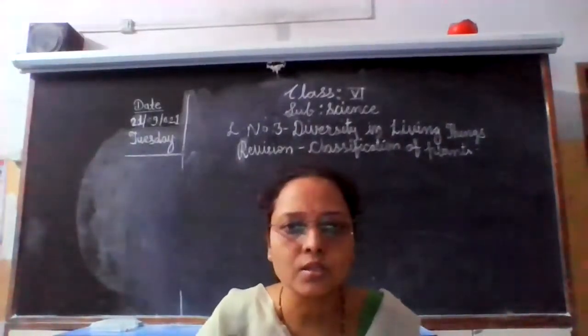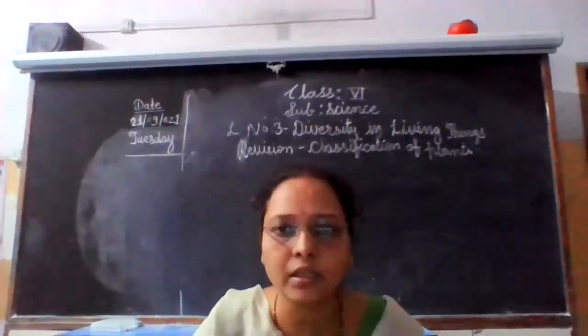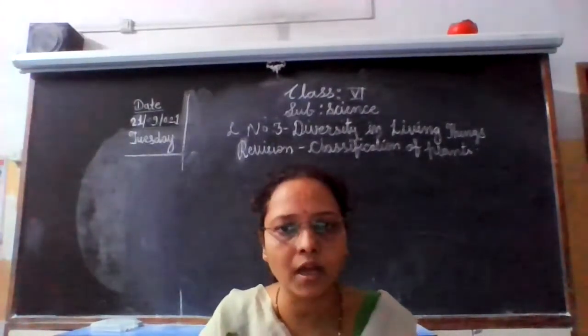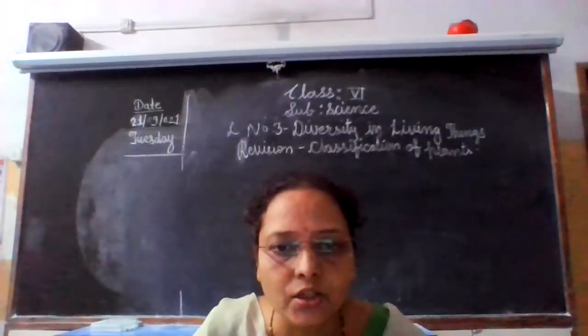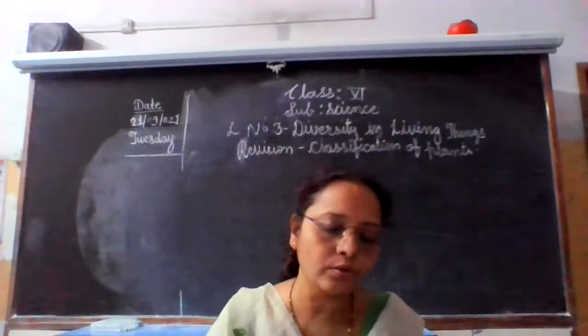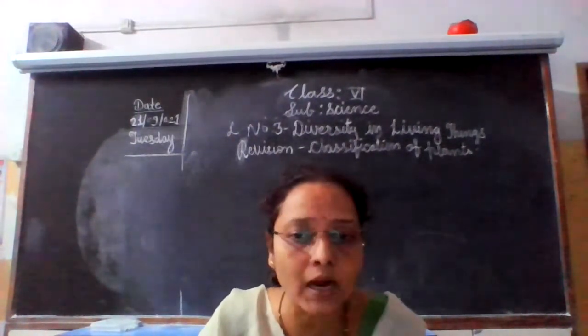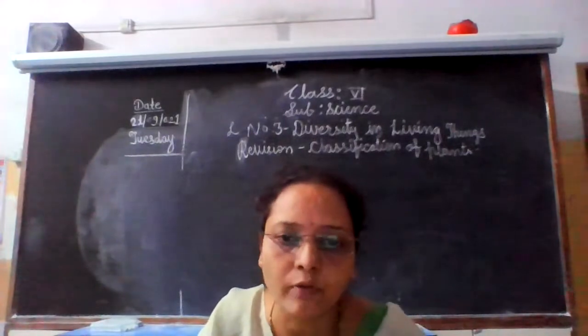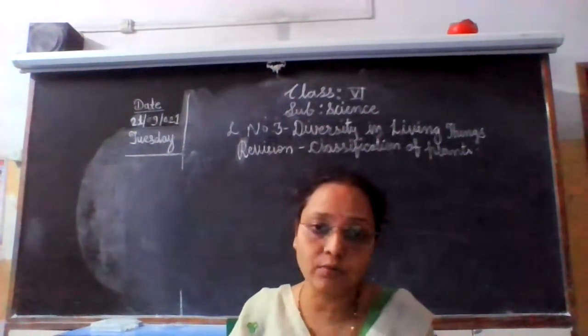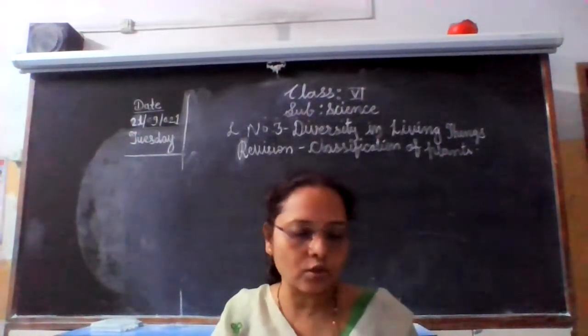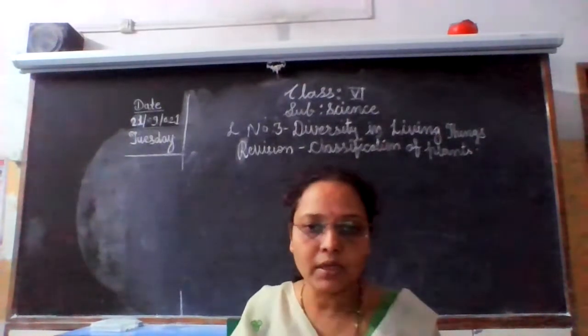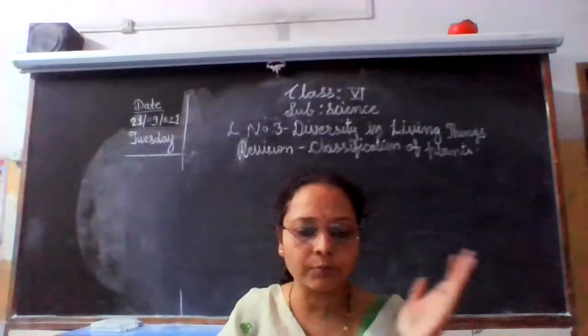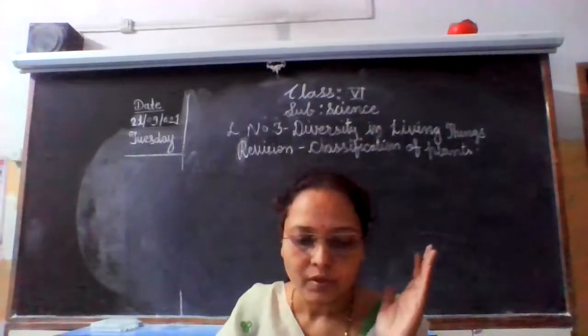Good morning, children. So let's learn diversity in living things. In that, we have to learn about the classification of plants. So we learn the plants are classified on the basis of their habitat, where the plants live, or on the basis of their length, meaning they are divided into herbs, shrubs, and trees.